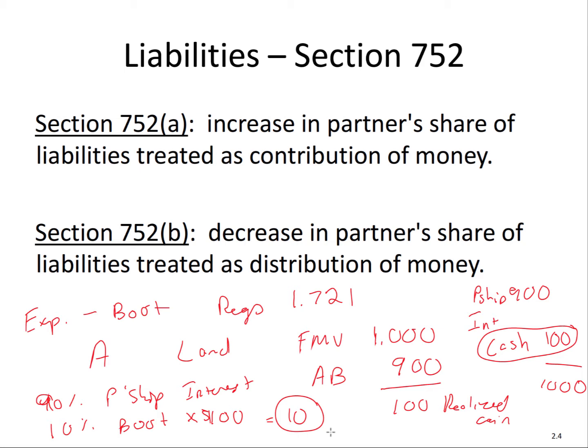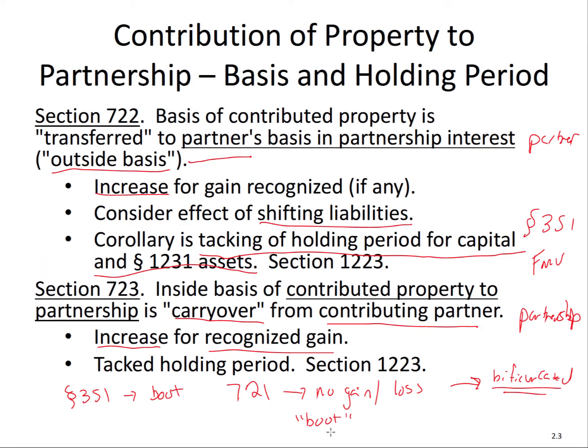Now that $10, going back to our previous slides, gets added on. We increase, right, the $10. We increase plus 10, and then also the partnership adds plus 10. For the outside basis, which is the partner's basis in the partnership interest, and inside basis. By the way, the reason we call it outside basis is because the outside basis, again, is the partner's basis in the partnership interest, which is outside the partnership. The inside basis is the basis of the property inside the partnership. So it makes sense. So keep that wording.